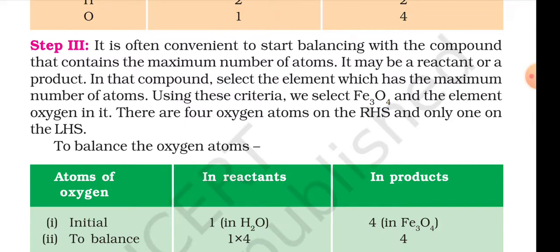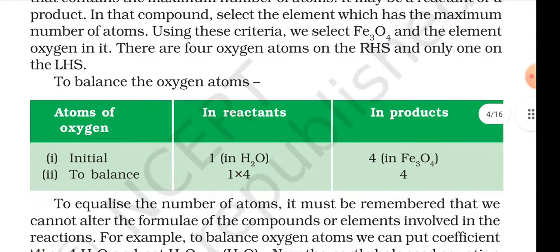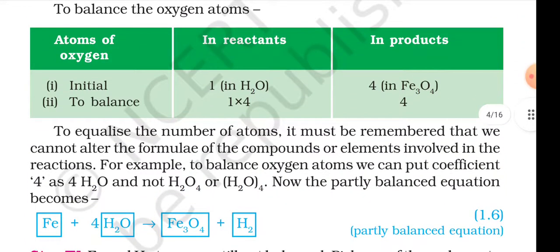There are 4 oxygen atoms on the RHS and only 1 on the LHS. To balance the oxygen atoms: atoms of oxygen in the reactant and in the product, initially 1 in H2O, 4 in Fe3O4. To balance, 1 into 4 equals 4.